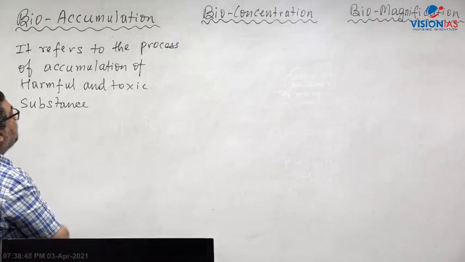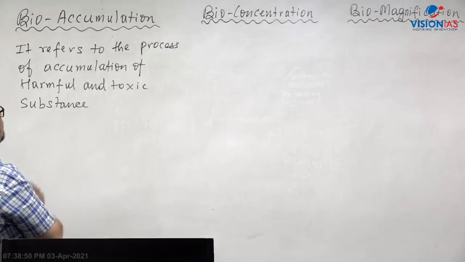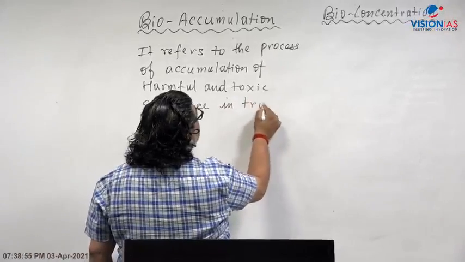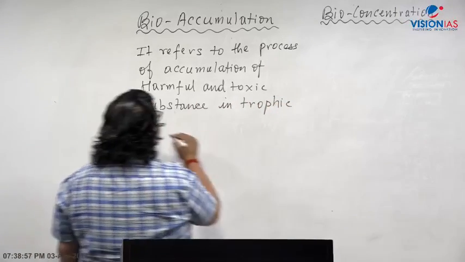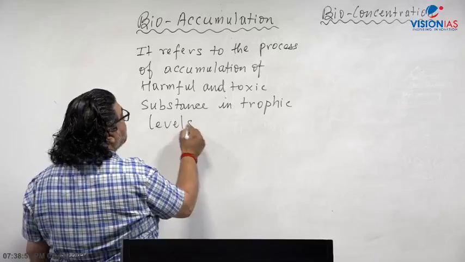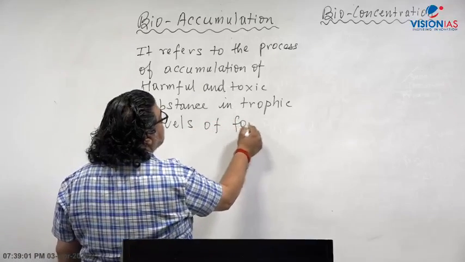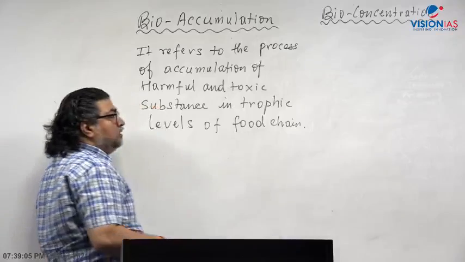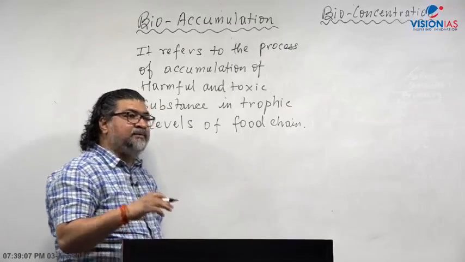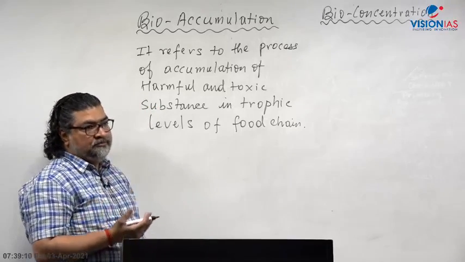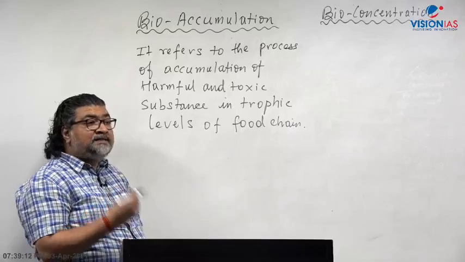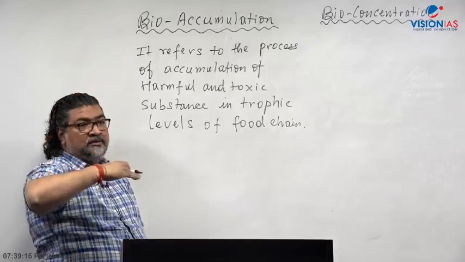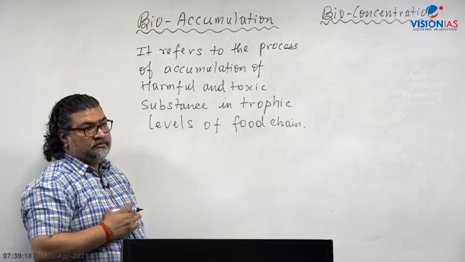It refers to the process of accumulation of harmful and toxic substances in trophic levels of the food chain. Some organisms can have more accumulation, others maybe less. That depends on where in the trophic level that particular organism stands.